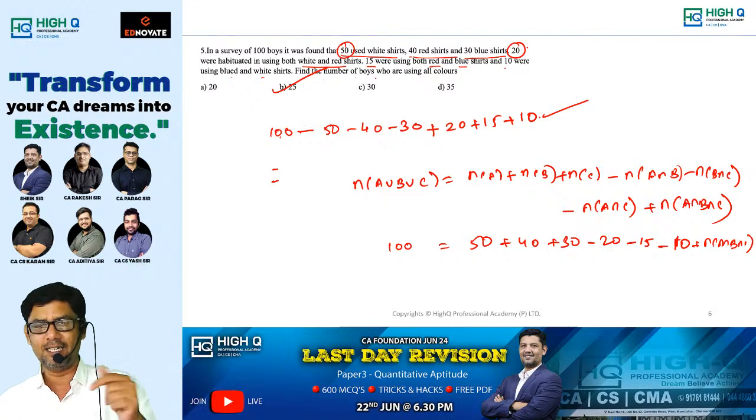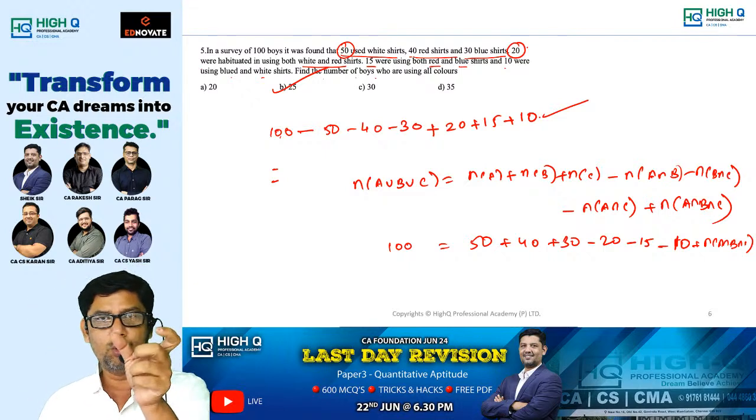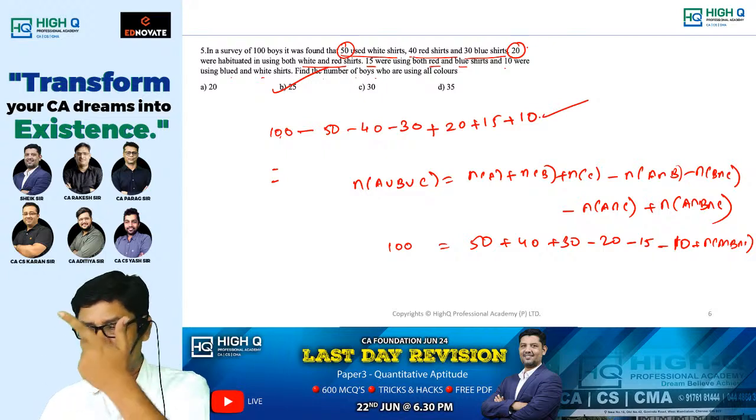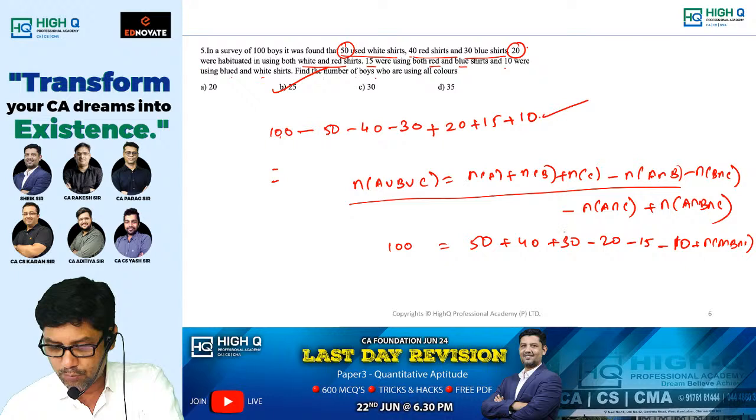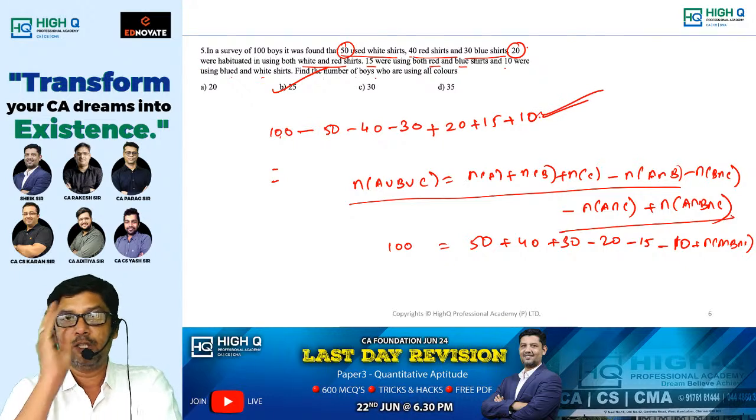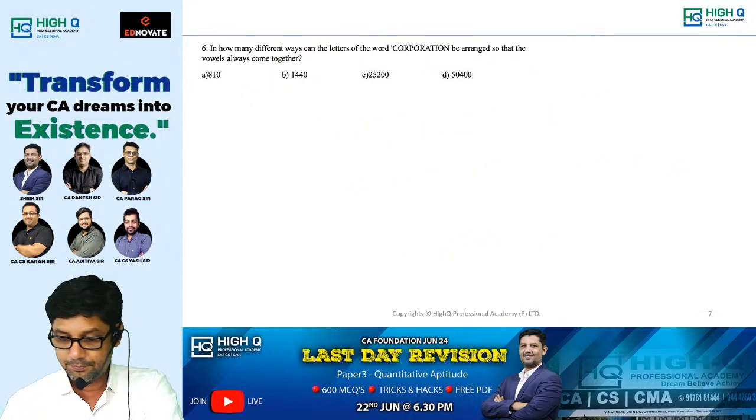Direct answer. If you know the total number of students, subtract and add. Direct answer, my dear. No need to waste your time. Kids do this way. Legends do this way. You decide whether you want to be a legend or a kid.